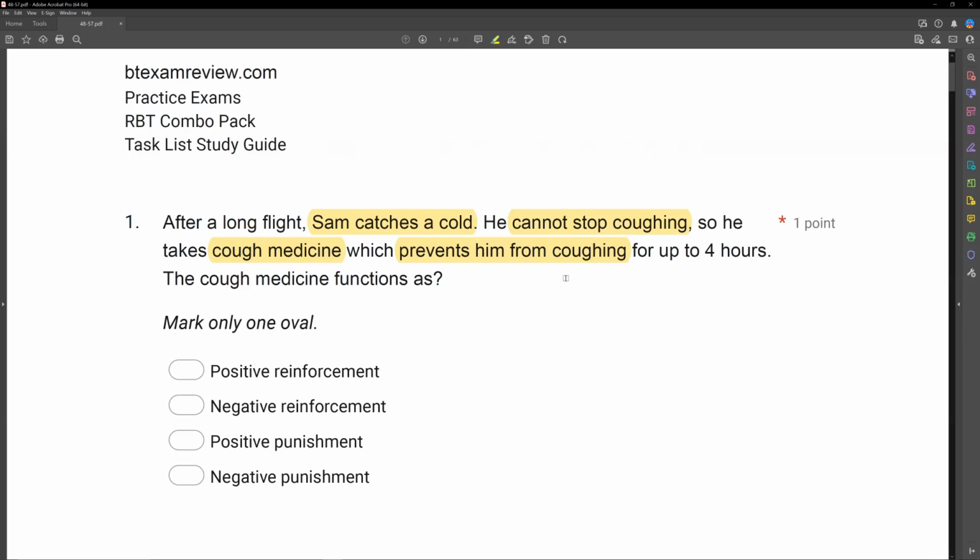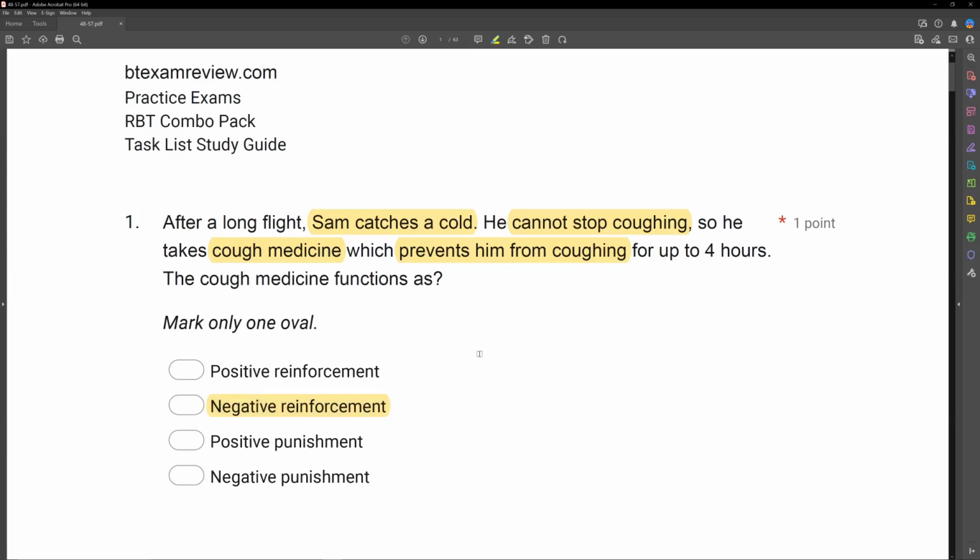Now, ask yourself, when he's prevented from coughing, was something added or something taken away? Well, the cough is removed. So through the act of taking cough medicine, his cough is removed, which increases his behavior of taking cough medicine in the future. So when something is removed, which increases behavior in the future, we consider that negative reinforcement. So if we look at positive reinforcement, we know that's not it because the cough was removed. Negative reinforcement is what we're looking for. Something was removed and behavior increased. And then punishment is not what we're looking for because his behavior didn't decrease. So our answer is going to be negative reinforcement.